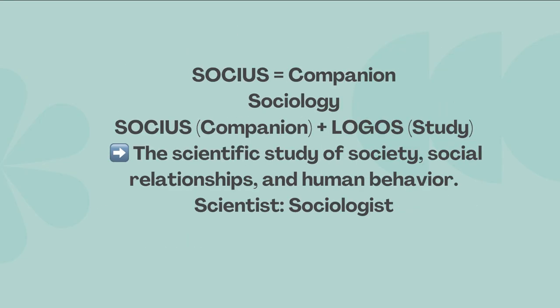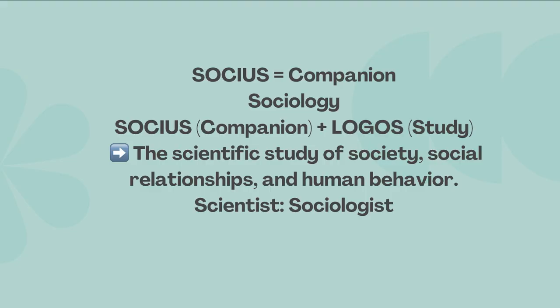Then we have socius. Socius means companion. And then we have sociology. Sociology again comes from socius, meaning companion, and logos, meaning study: the scientific study of society, social relationships, and human behavior.